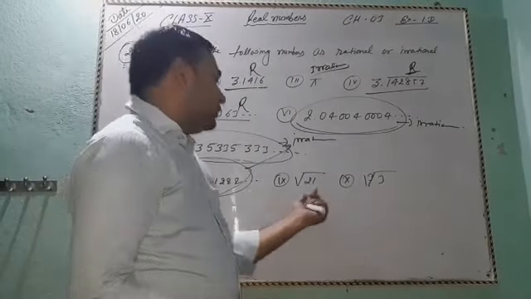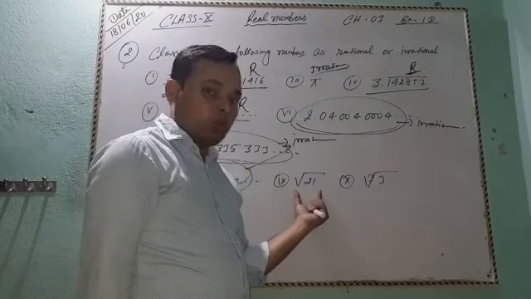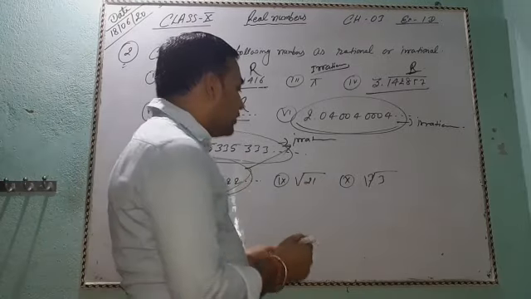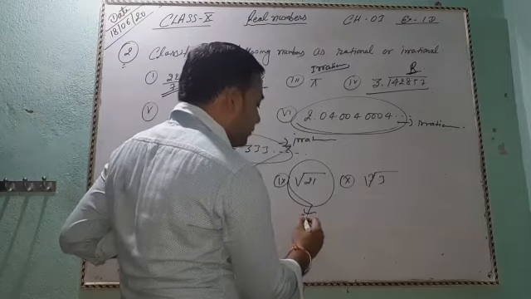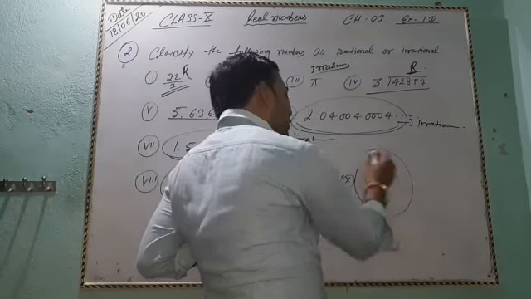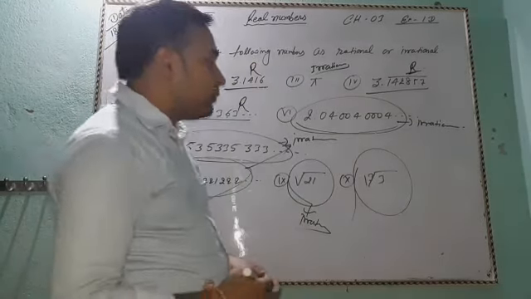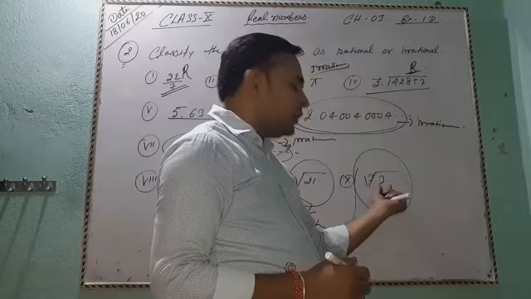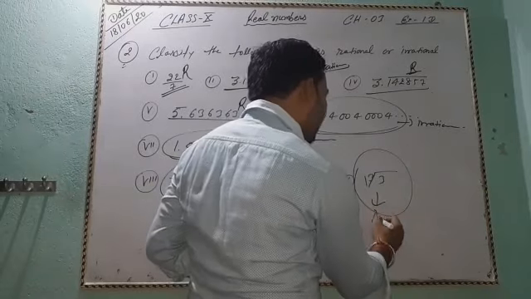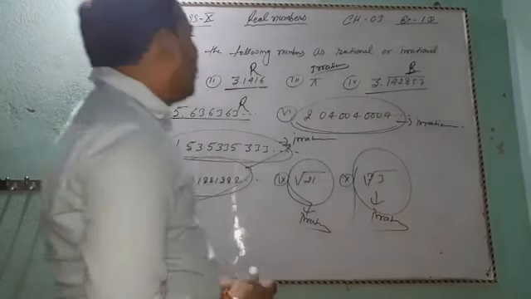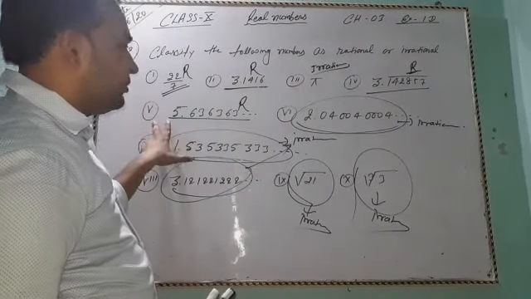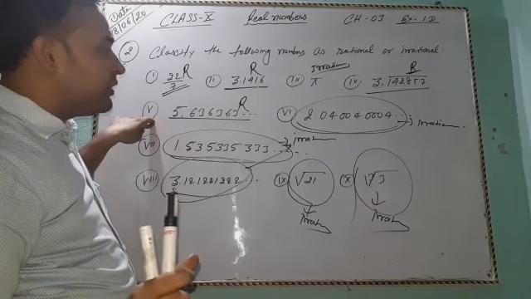Root under 21. We know that a square root of any number, where that number is not a perfect square, is an irrational number. Okay, and cube root of 3. 3 is not a perfect cube. So cube root of 3 is an irrational number. Okay, so 1, 2, 4, 5 are rational and the rest are irrational.